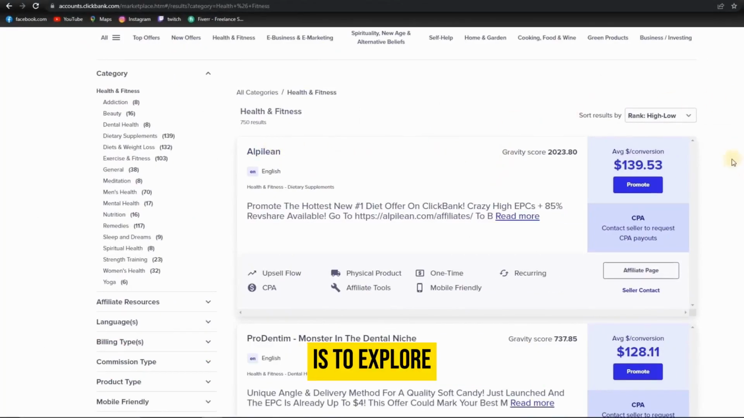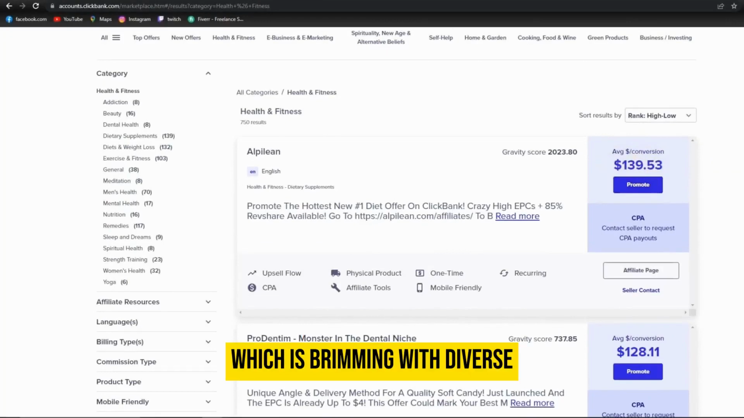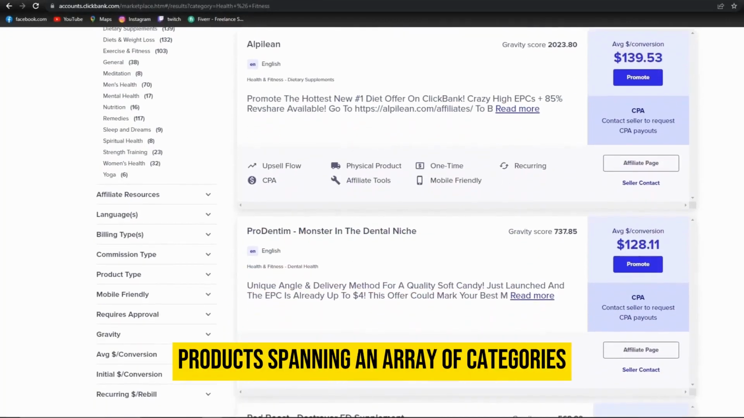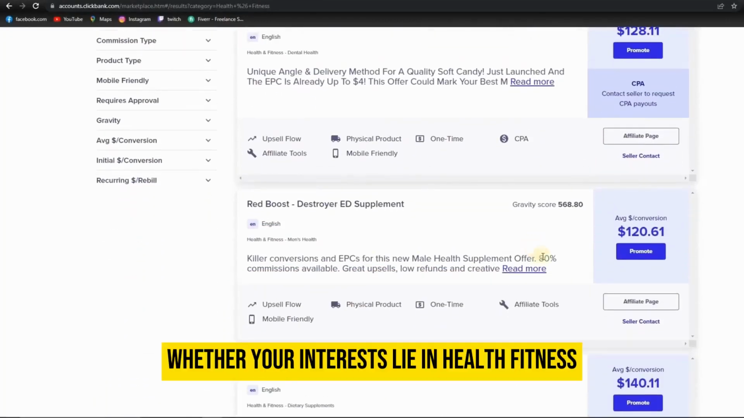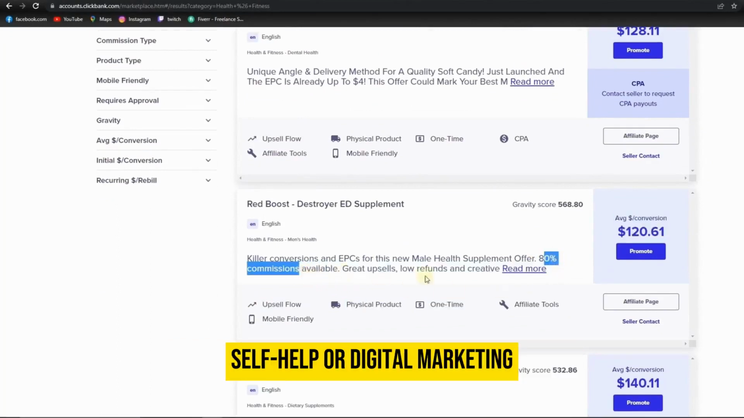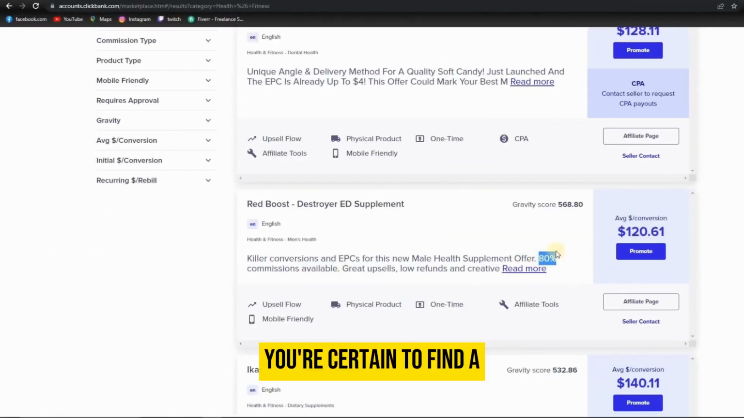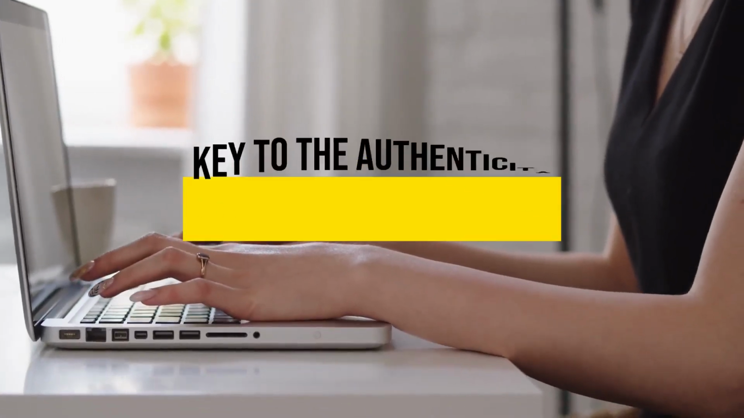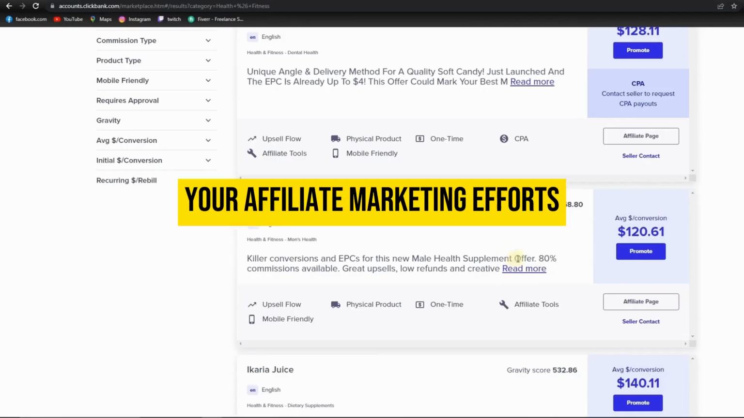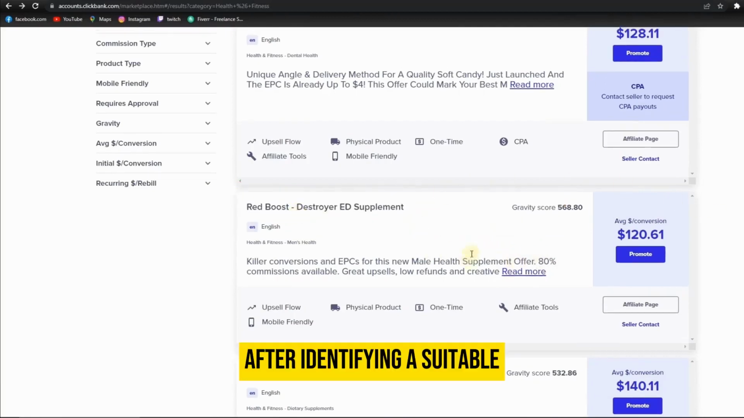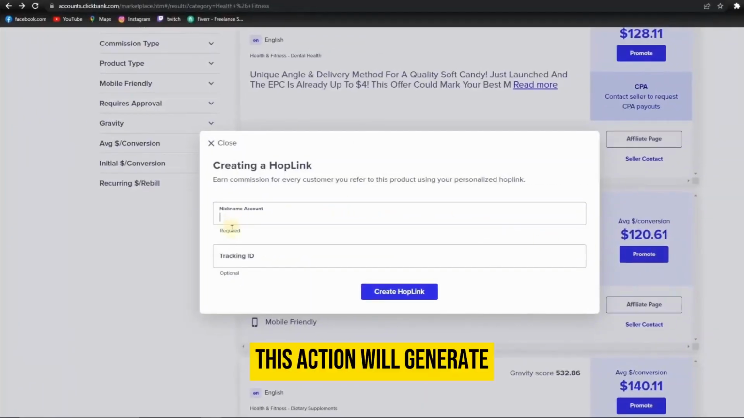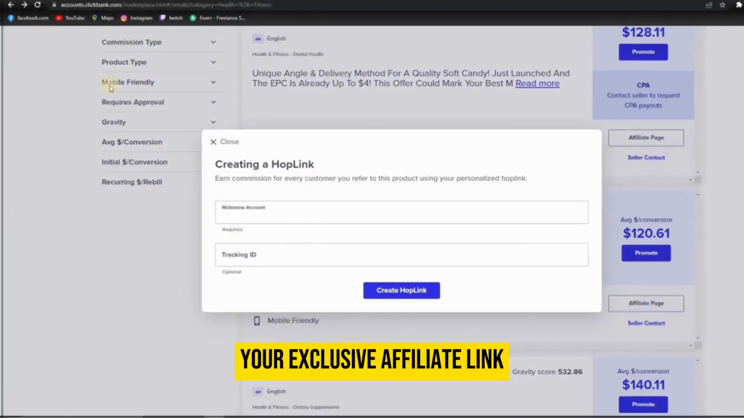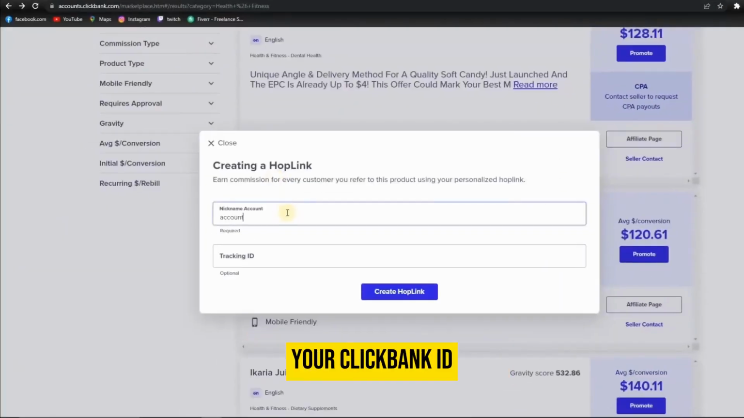The next step is to explore the ClickBank marketplace, which is brimming with diverse products spanning an array of categories. Whether your interests lie in health, fitness, self-help, or digital marketing, you're certain to find a product that aligns perfectly with your niche. This alignment is key to the authenticity and success of your affiliate marketing efforts. After identifying a suitable product, you'll notice a Promote button alongside the product listing. Click on it. This action will generate a window containing your exclusive affiliate link embedded with your ClickBank ID.